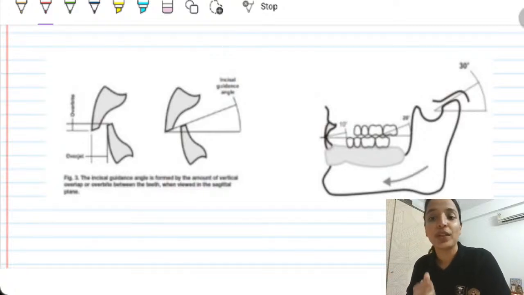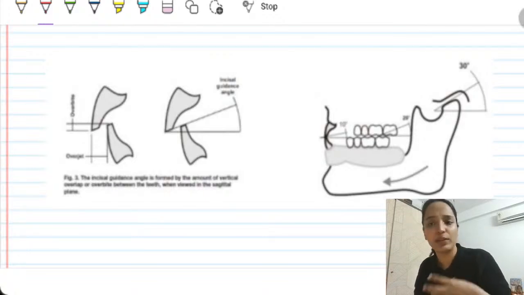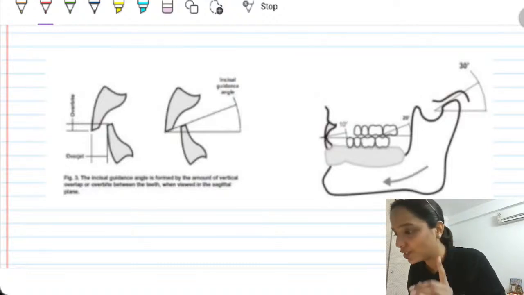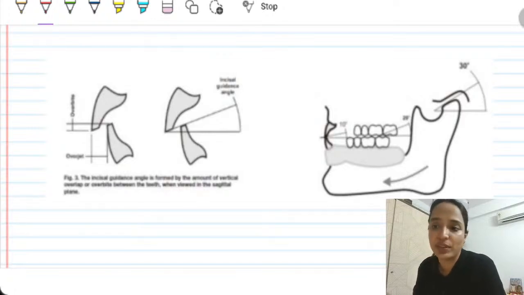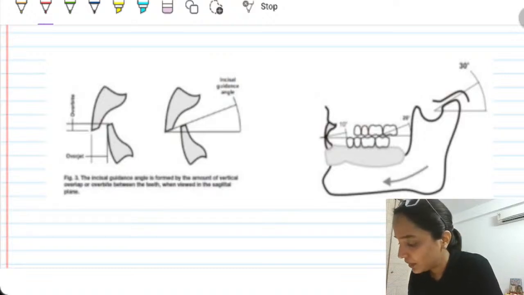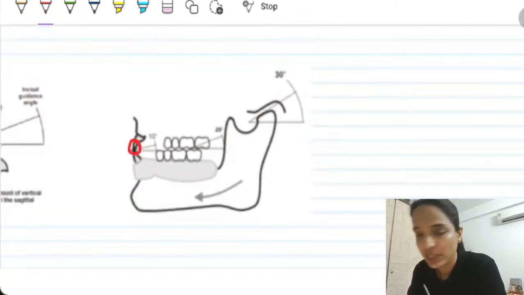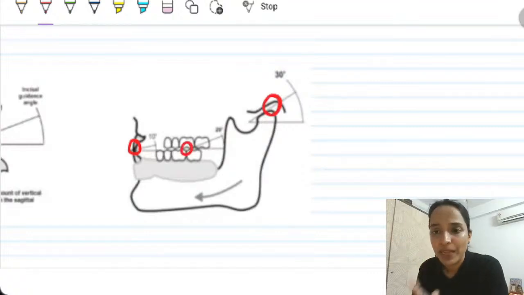Now, to achieve this theoretical balancing, I say theoretical only because it is practically very difficult to give in a patient. It is a mathematical equation that I'm showing you. I've brought this from the textbook of occlusion. It is not there in our CD textbooks. See, in this patient, for example, this here is incisal guidance, this here is condylar guidance, and this here is cusp angle.